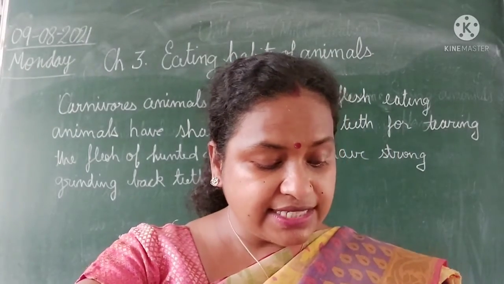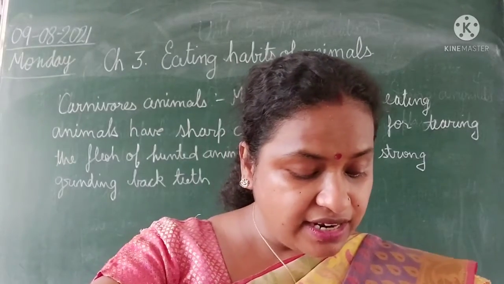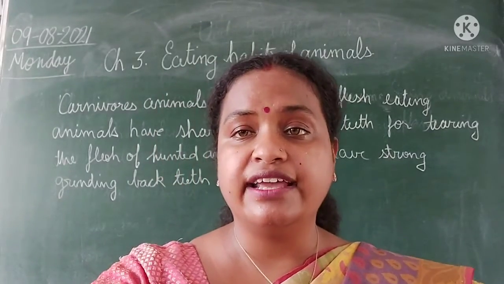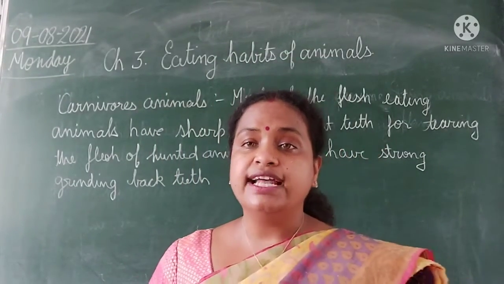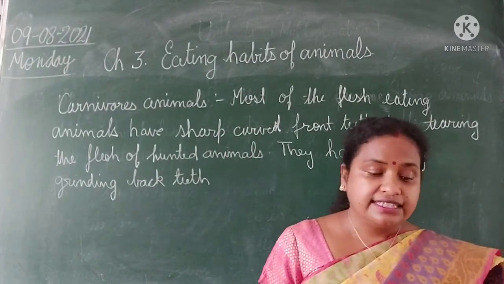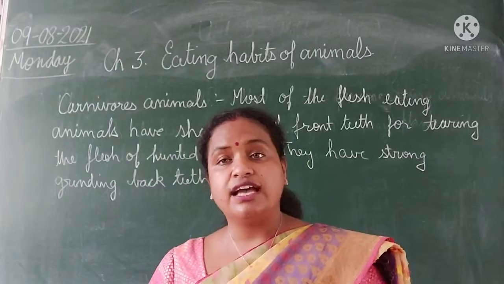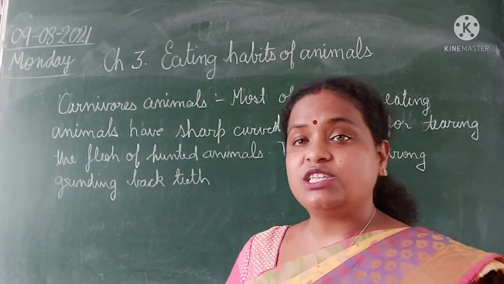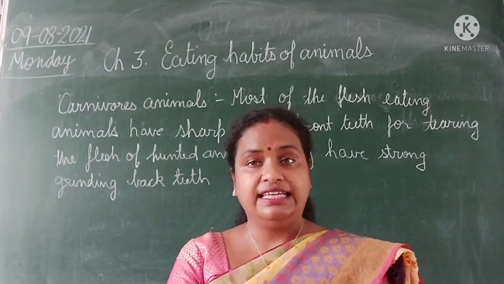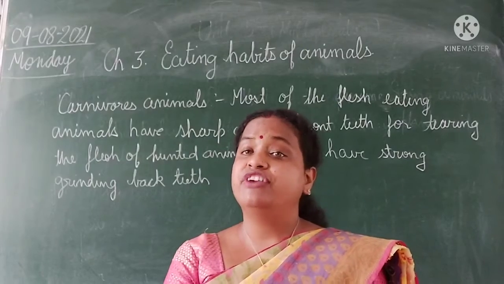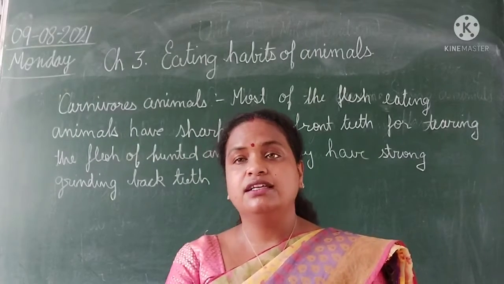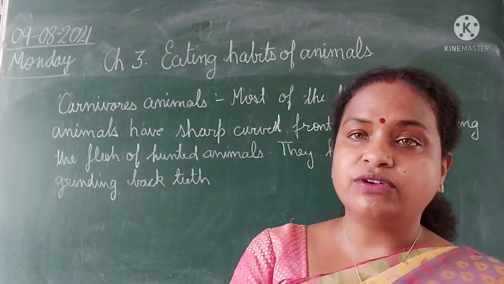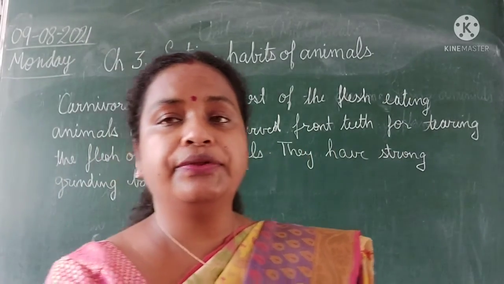What do birds like eagle and vulture have? Curved, pointed, strong beaks for tearing flesh. Okay students, that's how animals eat food, with the help of different body parts. Some animals eat food whole, some eat with the help of teeth and chew with the back teeth. Different types of teeth are found in different types of animals. This is all we have studied right now. That's all for today about this chapter. Next we will continue in the next class.